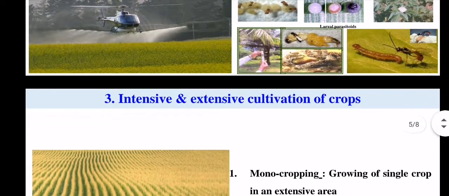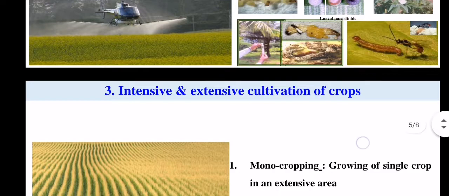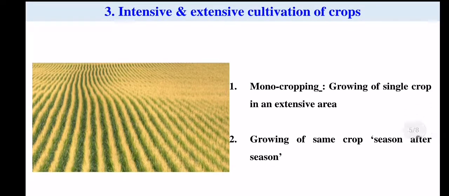Then the third factor of the outbreak of insect pest is the intensive and extensive cultivation of crops. We are applying different cropping systems. This is also a major factor.